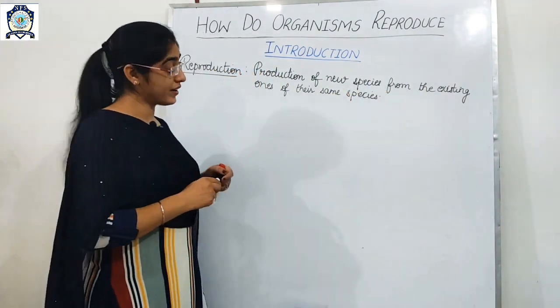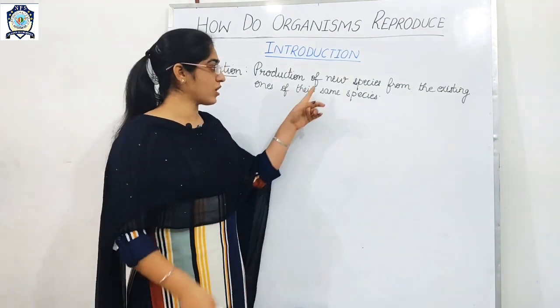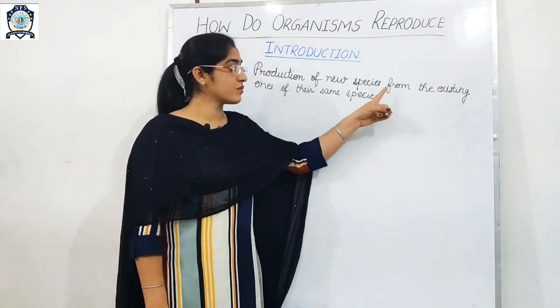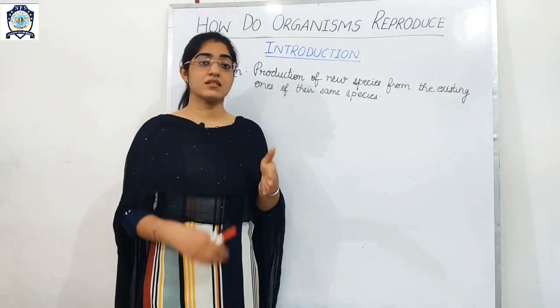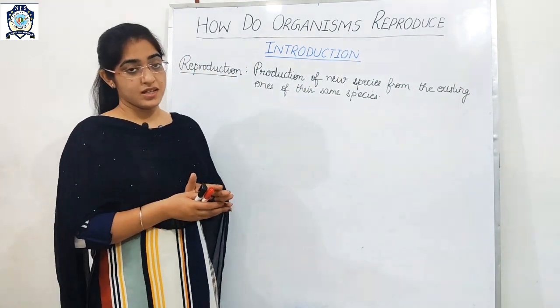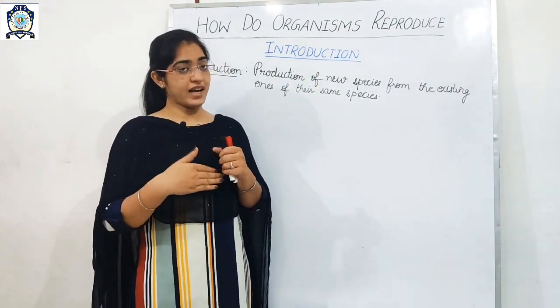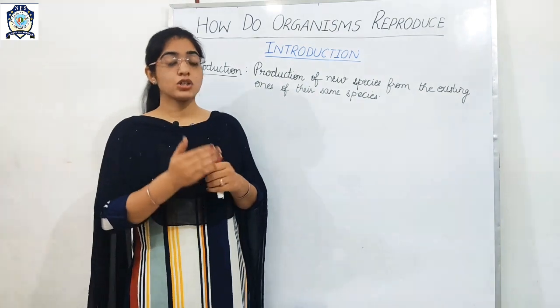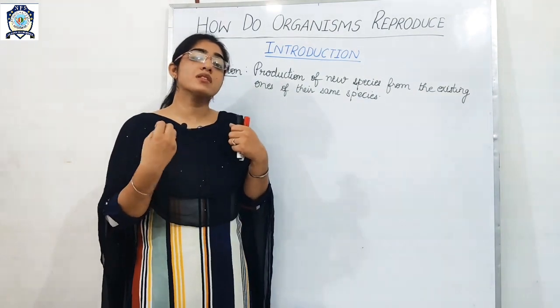What I have written here is that production means formation of a new species from the existing ones of their same species. You see that human beings produce another generation of humans, and dogs produce their own generation, the puppies.